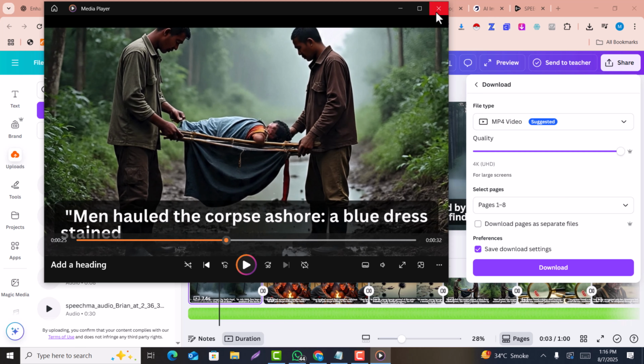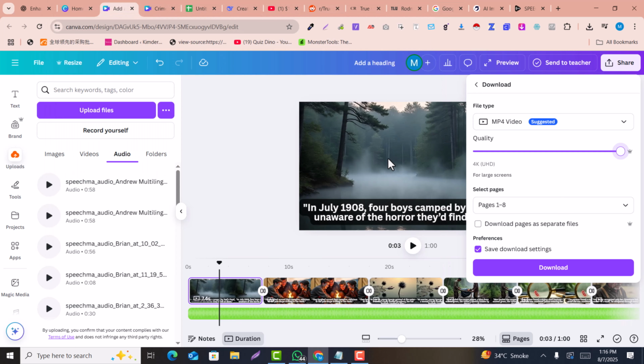So this is how you can create the full audio and video using Canva free. Of course, you don't need to pay anything for any tool.